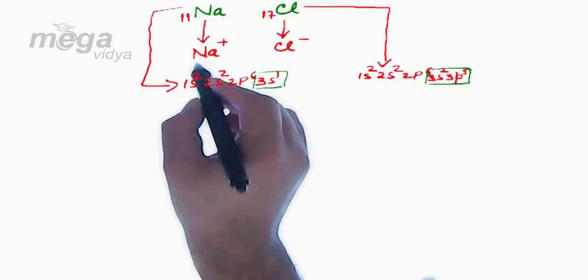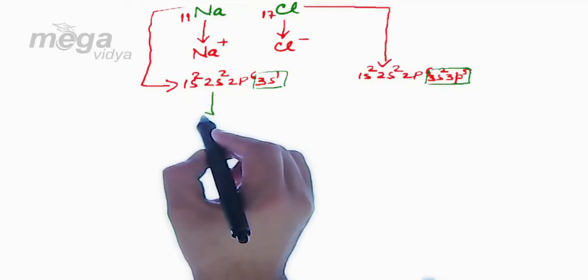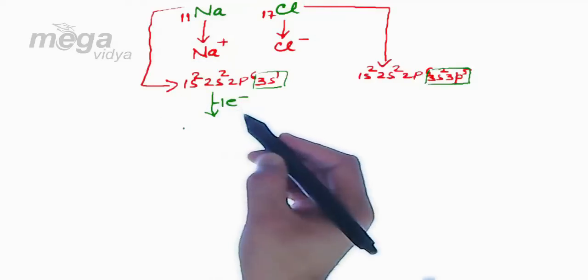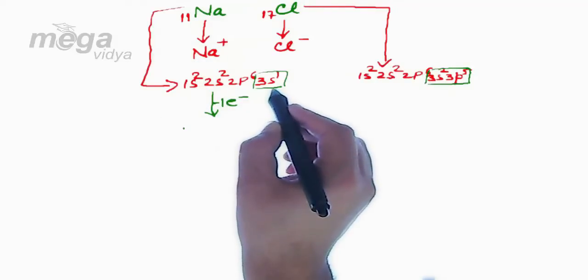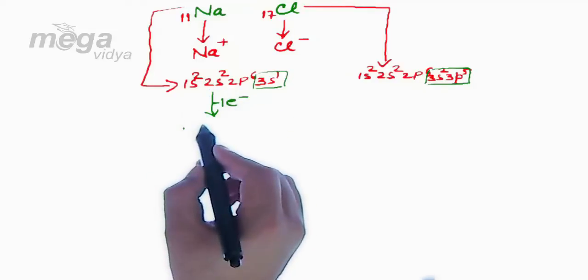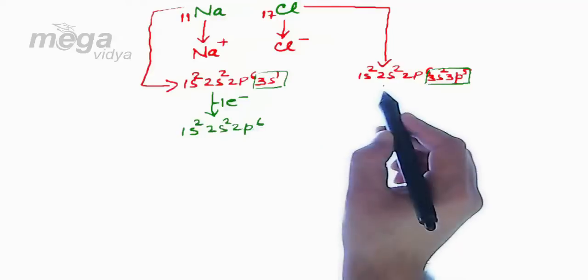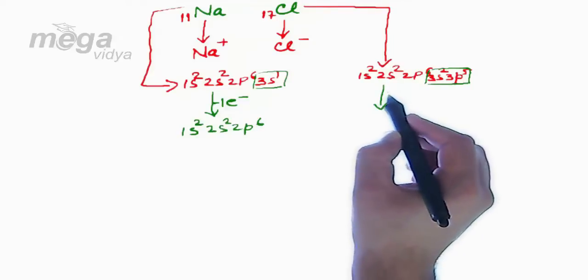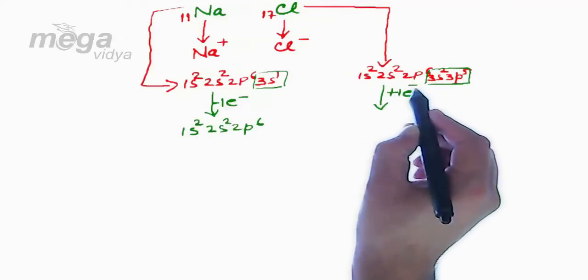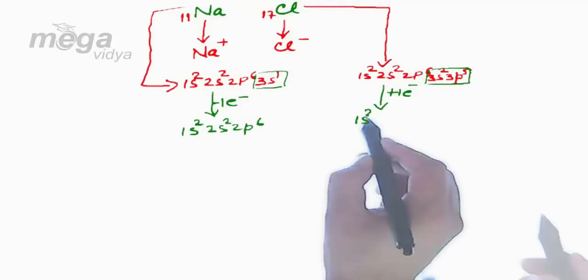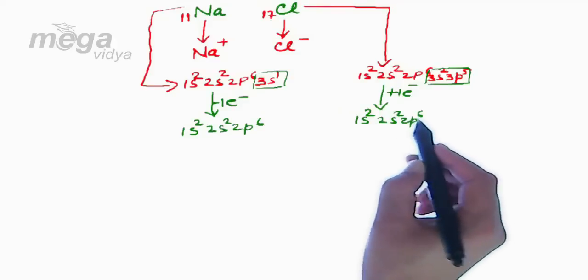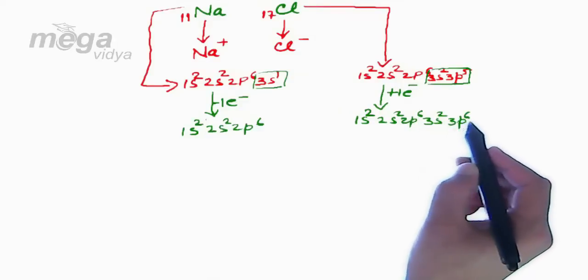Now when sodium undergoes the loss of one electron, it's obvious that the electron loss will take place from the valence shell. So its new configuration will be 1s2, 2s2, 2p6, while in case of chlorine, after gaining one electron from sodium, its configuration will be 1s2, 2s2, 2p6, 3s2, 3p6.